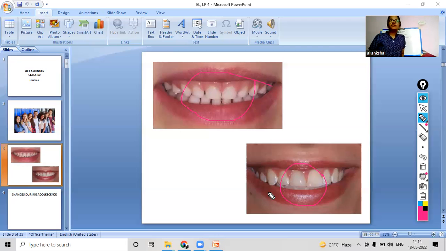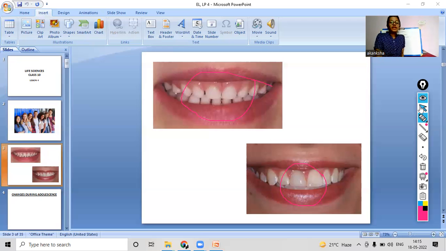And they must say that you cannot afford to spoil the permanent teeth because they will not come again. So take care of your teeth. You must have heard this, right? Because milk teeth usually fall out after some period of time in your childhood, and then the permanent teeth come. So every one of you must have spoiled your milk teeth, but you must be careful with your permanent teeth because now you know that they may not come again. Okay, so this was the first change that you noticed during your childhood period, right?